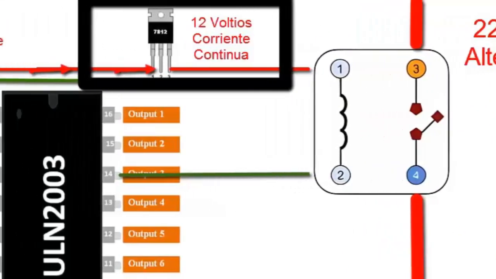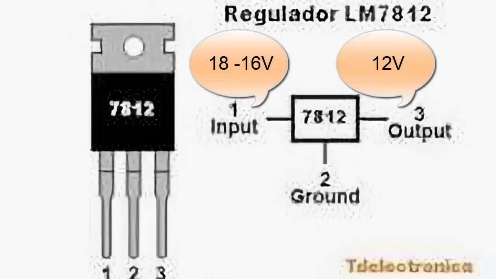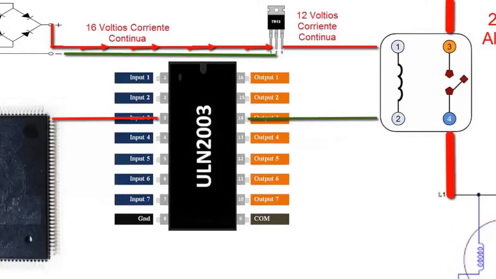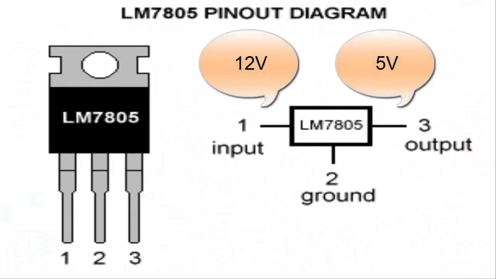4. Through a voltage regulator of the 7812 series, the electronic board manages to reduce and stabilize the voltage to 12 volts. 5. Internally, the electronic board has another regulator of the 7805 series, converting the continuous 12 volts to 5 volts of direct current.